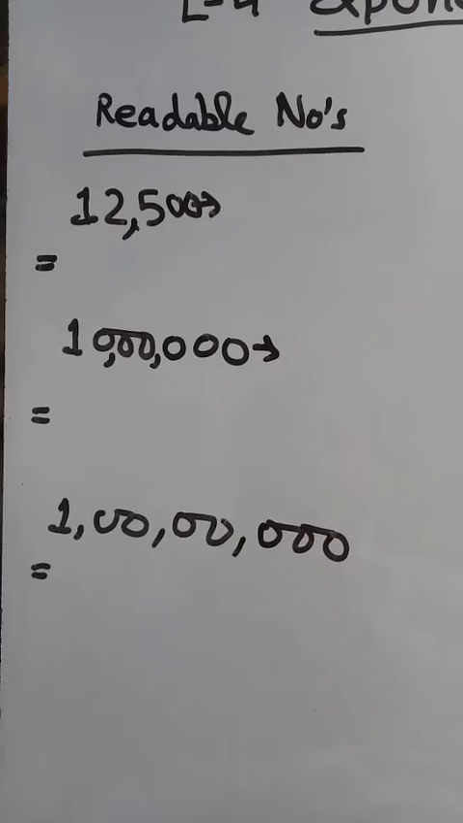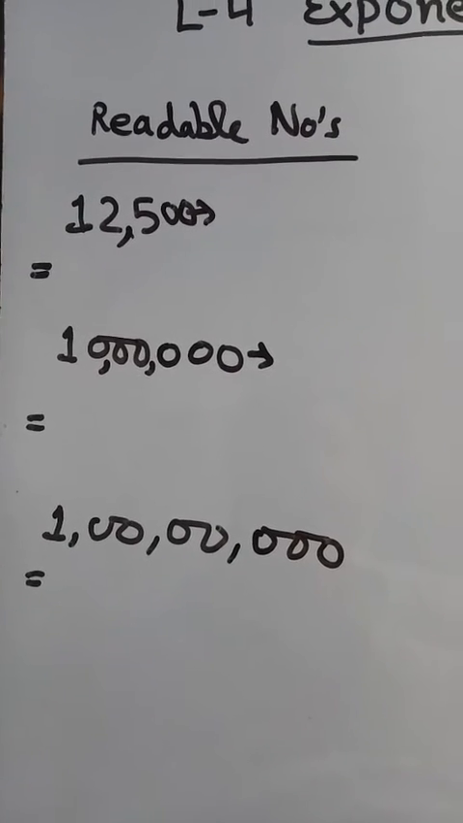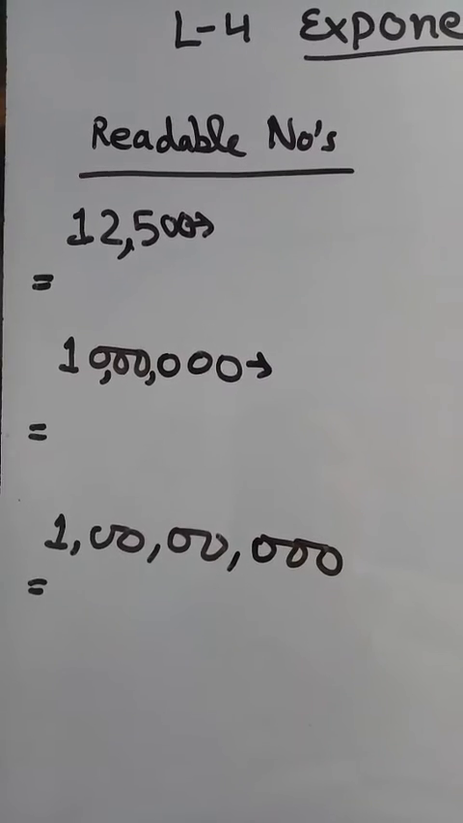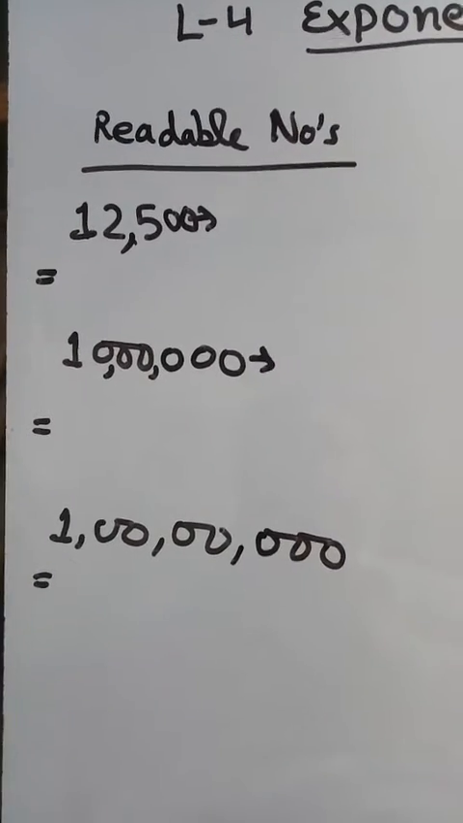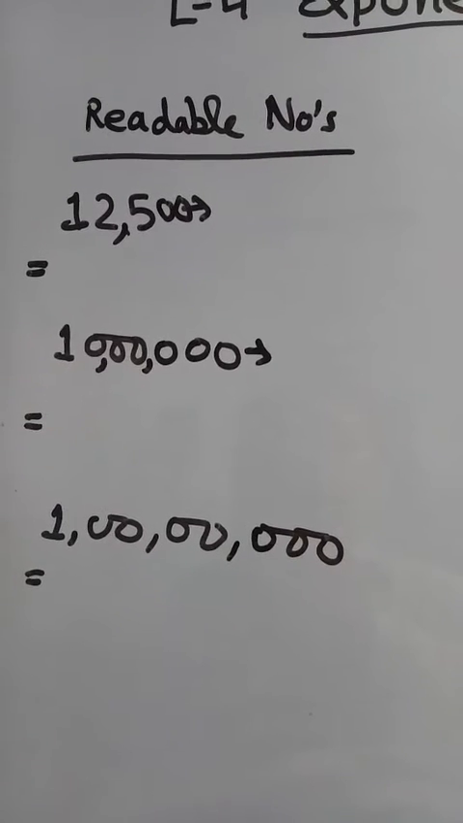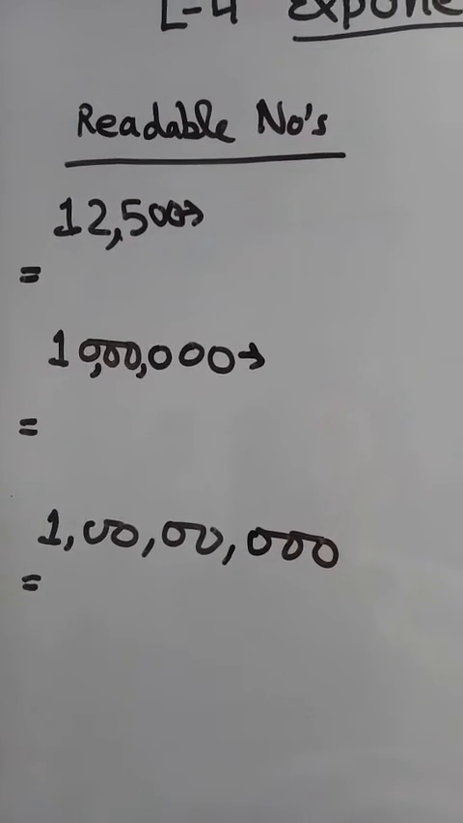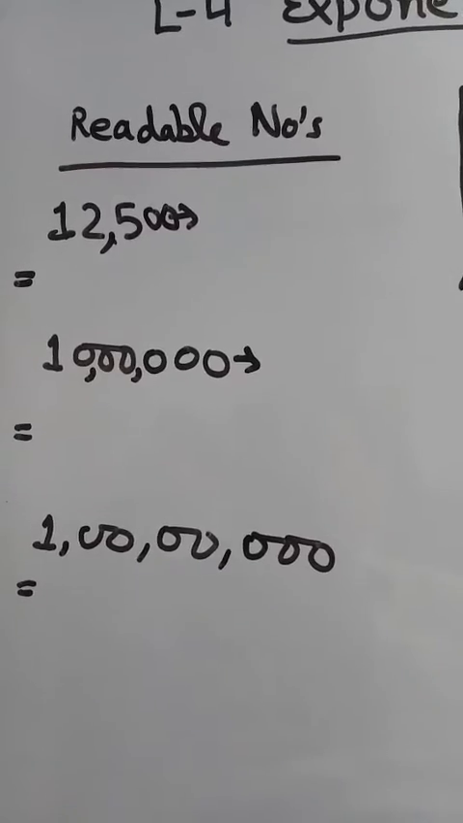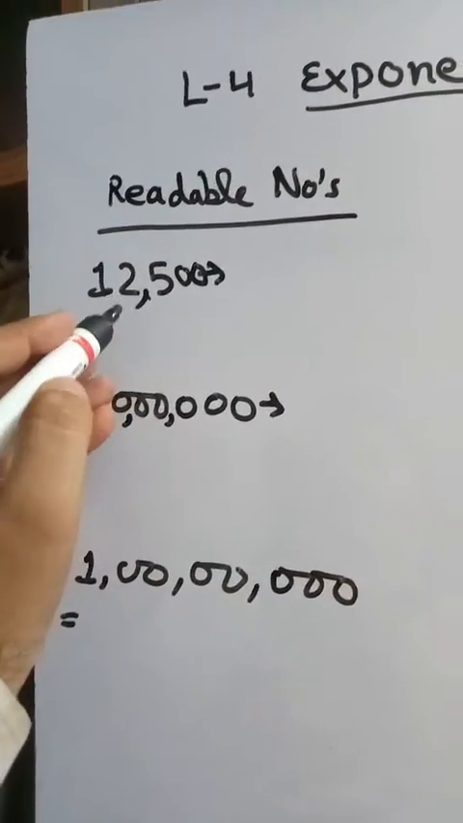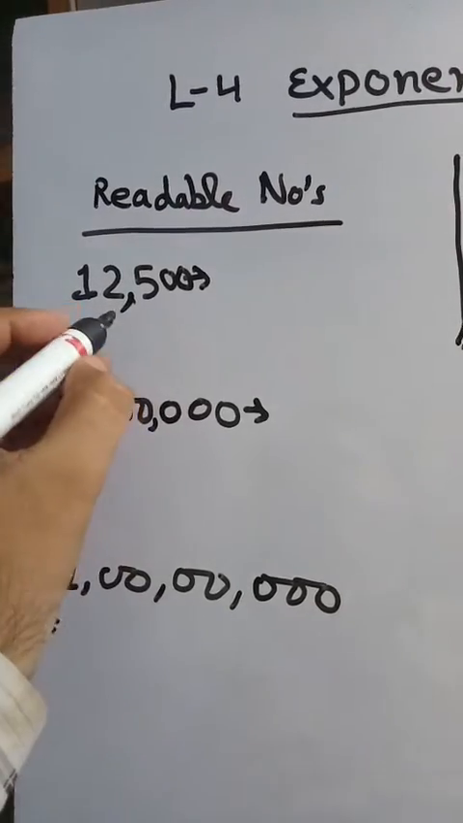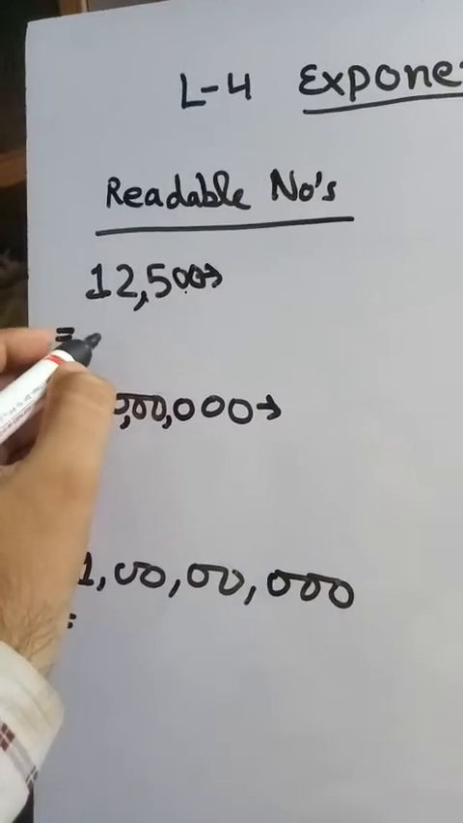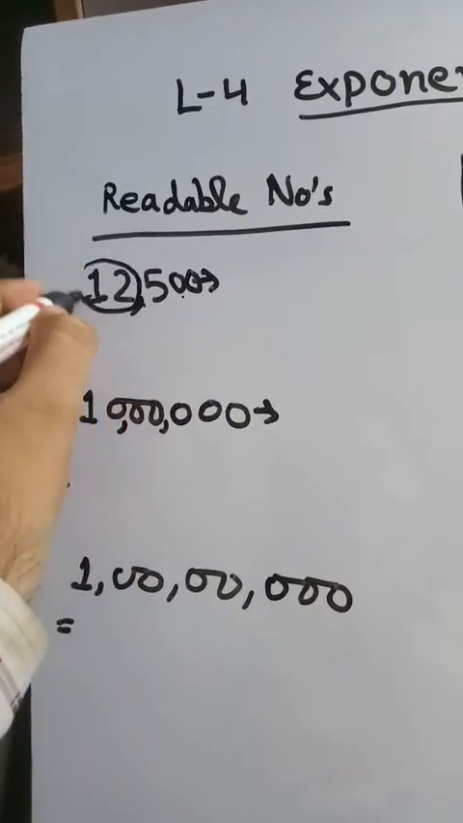And today I am going to teach you lesson number 4, class 7, exponents and power. Before starting, I want to ask you about some readable numbers that you can easily note down in words as well as pronounce. For example, all the students can easily pronounce this: ones, tens, 100, 1000, 10,000, 12,500.